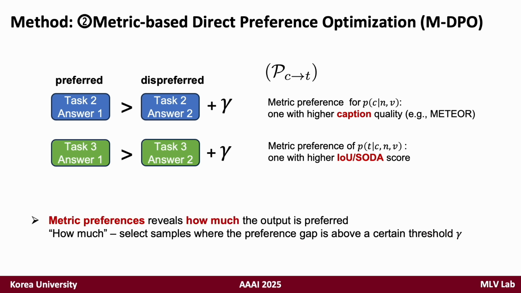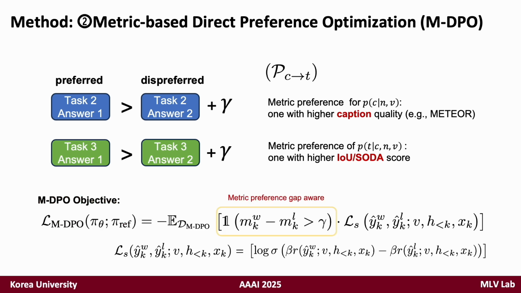Furthermore, a key advantage of metric preferences is that the metric evaluations go beyond standard binary decision datasets by incorporating continuous labels. In other words, metric preferences reveal how much the output is preferred, so we can optimize the model with such continuous preferences, especially accounting for the preference gap.